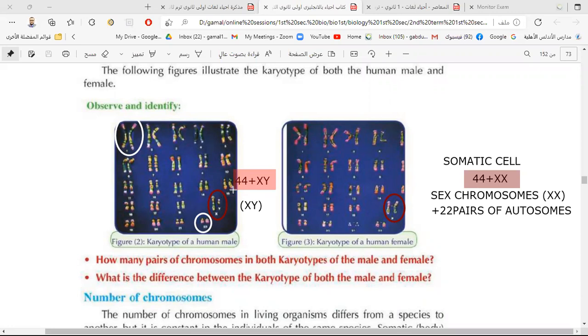The arrangement of the chromosomes in descending order, numbering them, giving them numbers, this is what we call karyotype. What is meant by karyotype? Can you define karyotype now?